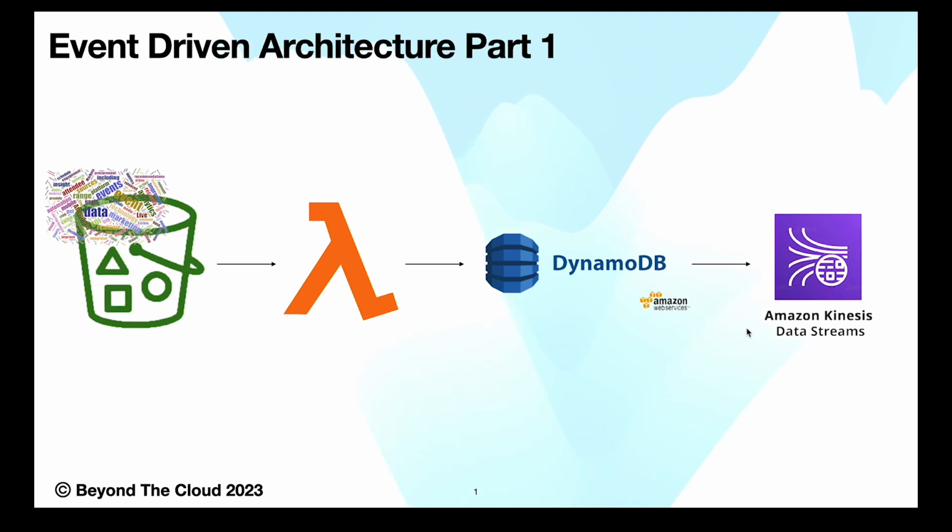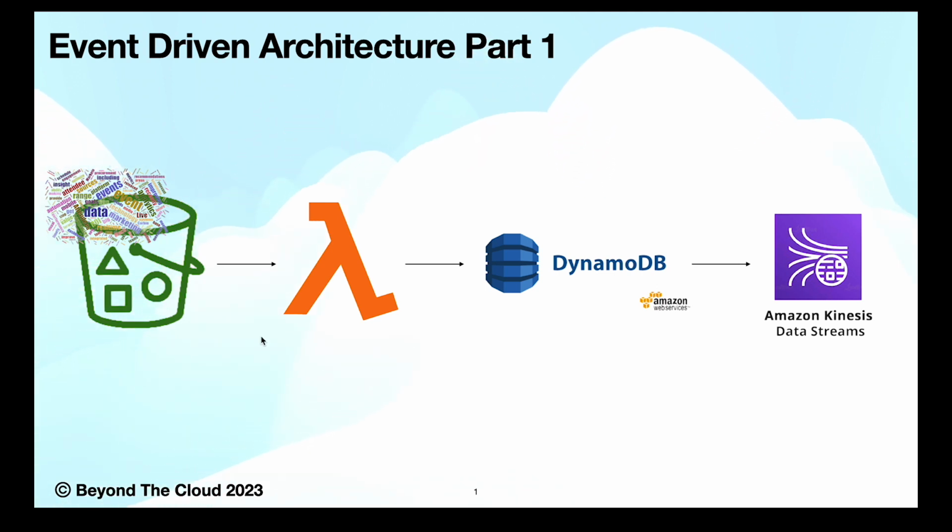So the question might arise, if Kinesis can process the data from the source, why can we not trigger it directly from S3? Why do we need Lambda in between? Well, there is a limitation: S3 can send event notifications only to services like Lambda, SQS and SNS. Also, sometimes the data needs processing in between, as we don't want to send all the data coming from the source to the destination.